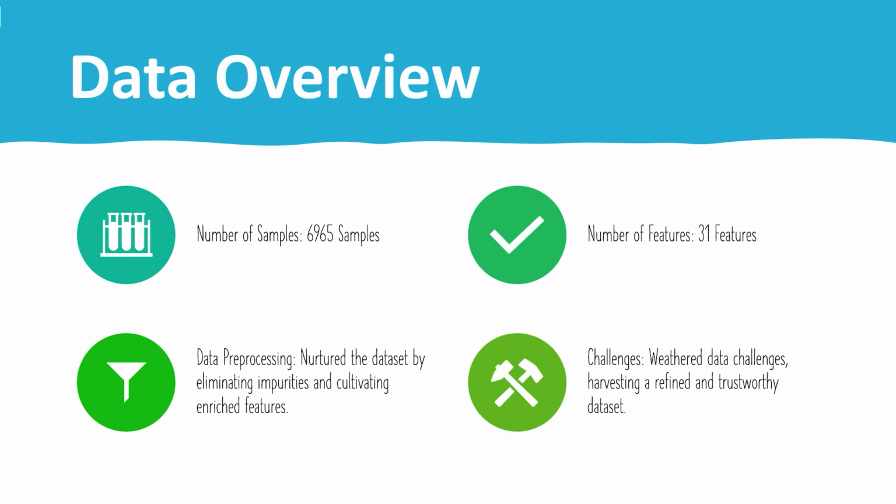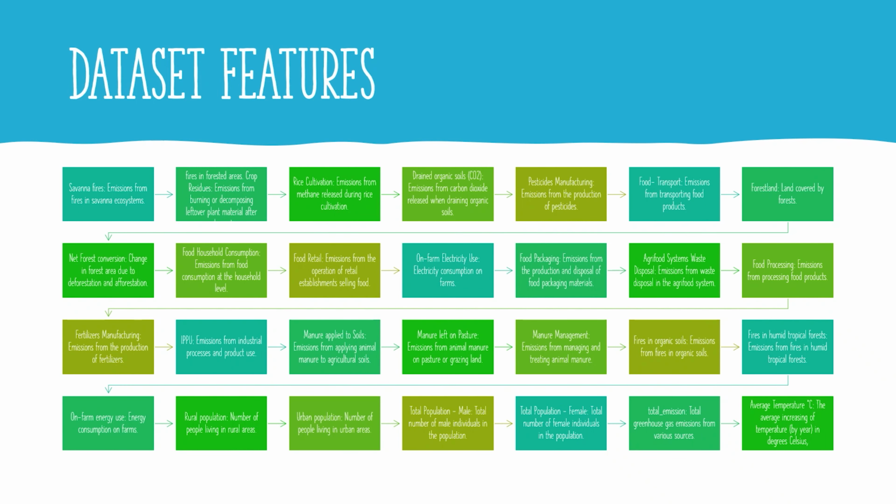It encompasses essential features such as CO2 emissions, temperature, and urban population, providing valuable insights into their relationships and trends over the years. Data features. Here we'll examine the key features of our dataset, including the temporal aspect of emissions, the distribution of temperature, and the urban population's impact on CO2 emissions.